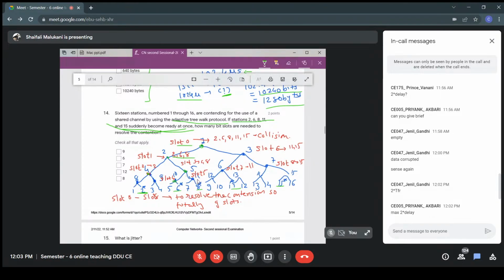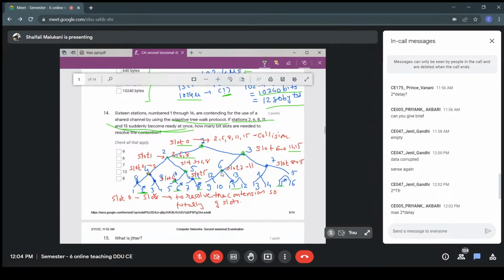Here 6 will transmit in slot 4. Next, because it was a successful transmission, we give the chance to the sibling. In slot 5, 8 will transmit. Since that was a successful transmission, the chance goes to the sibling here. In slot 6, 11 and 15 will transmit, and it will be a collision.